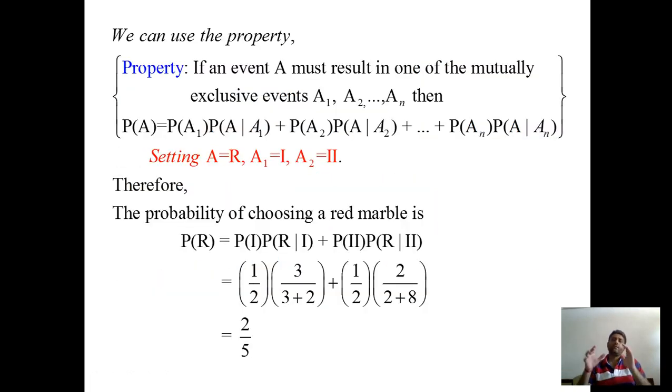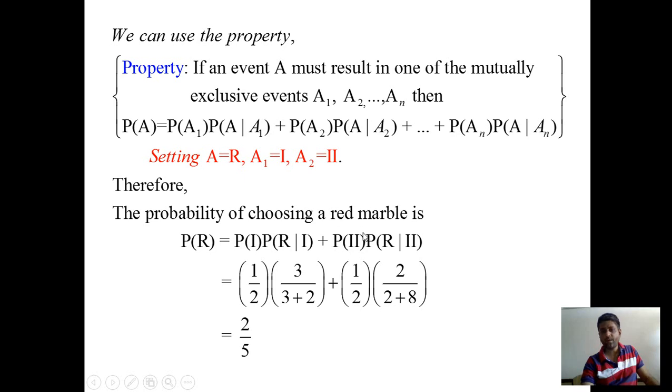In this example, there are a total of 2 boxes. Probability of 1 represents the selection of the first box. Selection of the first box has only one outcome, so the numerator is 1, and there are a total of 2 outcomes, 2 sample points, so the denominator is 2, giving half.